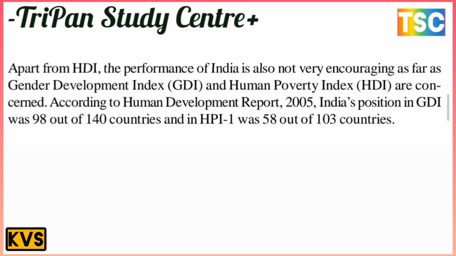Apart from HDI, India's performance is also not very encouraging as far as the Gender Development Index, GDI, and the Human Poverty Index, HPI, are concerned. There is a wrong pronunciation here, it is written HDI but it is Human Poverty Index, HPI. According to the Human Development Report 2005, India's position in GDI was 98 out of 140 countries. This is the position of India here, 98.